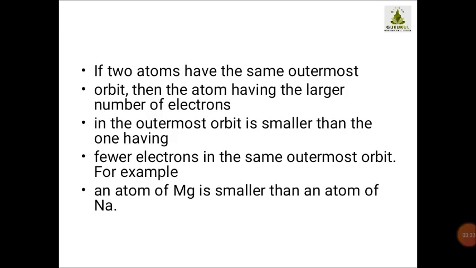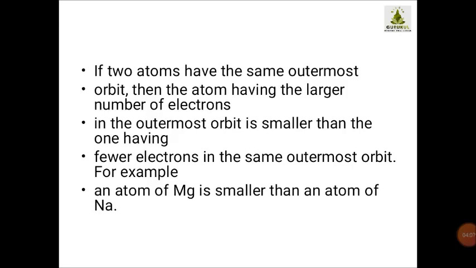you know that as many electrons as there are, the same number of protons you are having in your nucleus. So what is happening, if more electrons are there, then obviously more protons will be attracting, since electrons are negative and protons are positive. So more and more protons will be attracting the electrons towards them, and hence due to this force of attraction, the atom size may be a little bit smaller as compared to the orbit which is having less